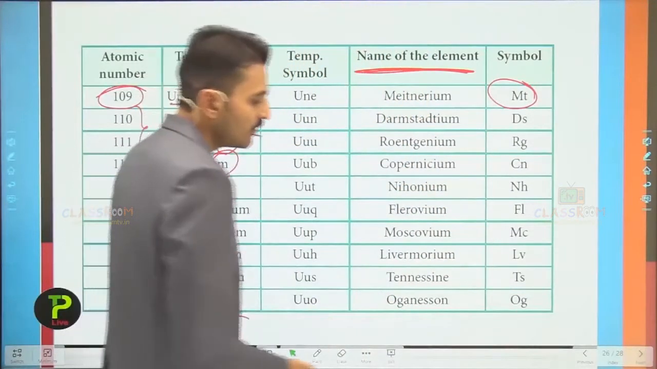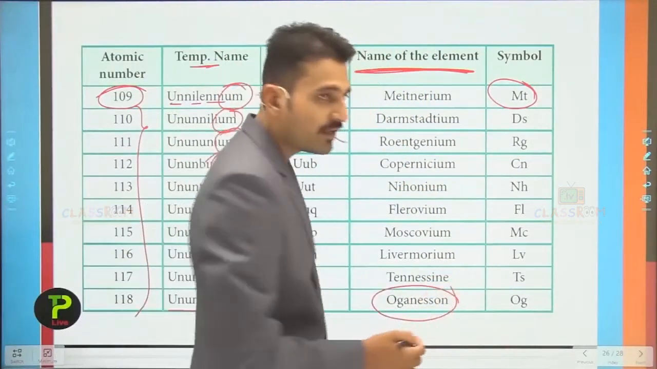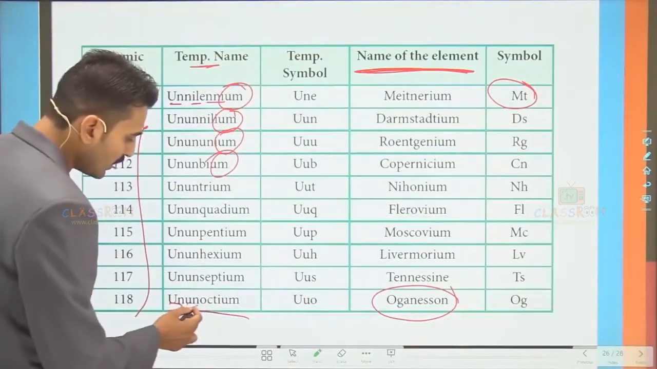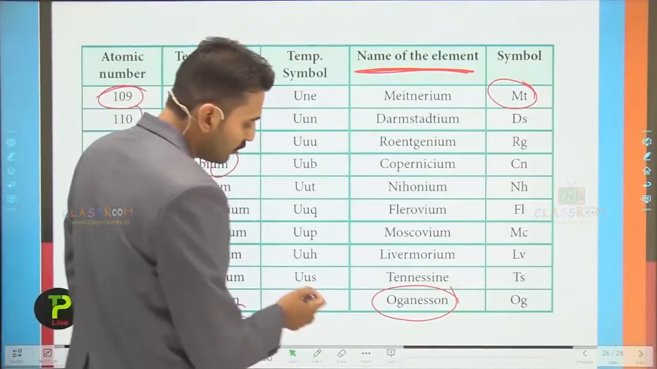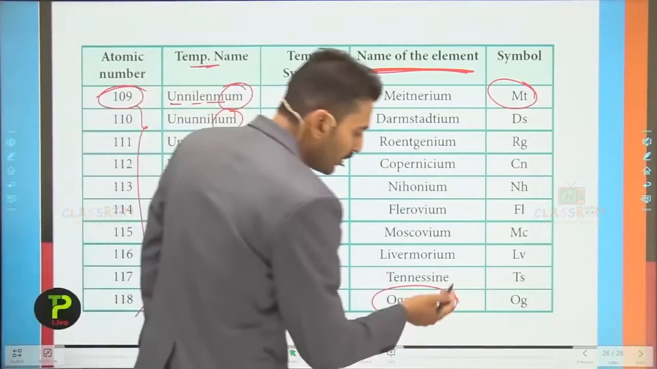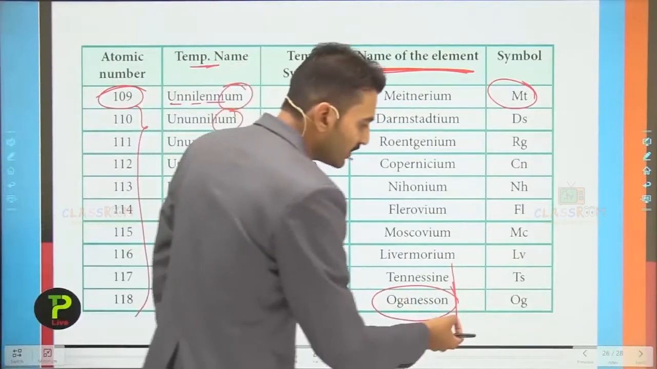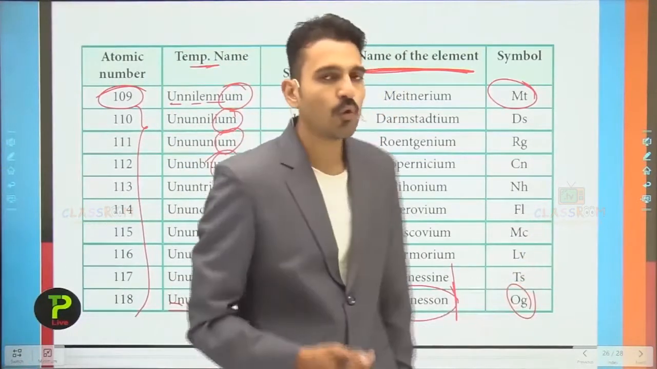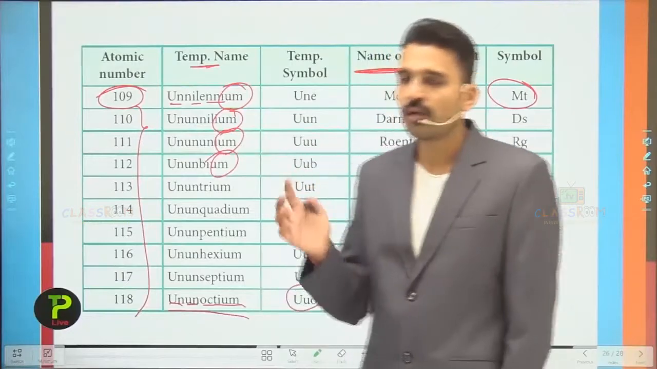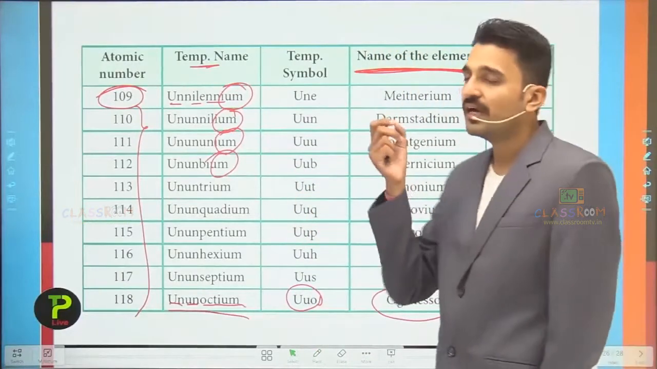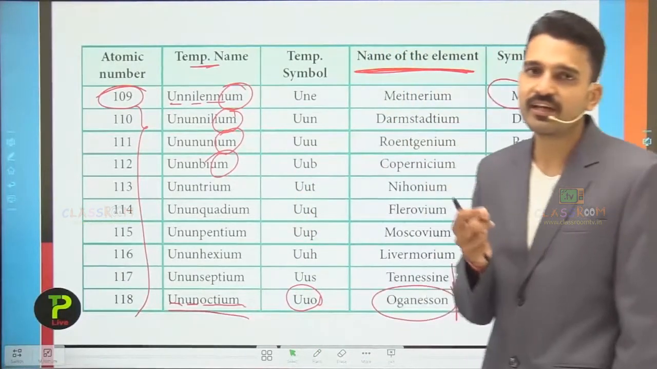You can see here, just for an example, the 118th element was given the name like Ununoctium, and its symbol would be UUO, and now in 2006 its name has been confirmed as Oganesson with the symbol OG. So this is all about the nomenclature of the elements having atomic number greater than 100.